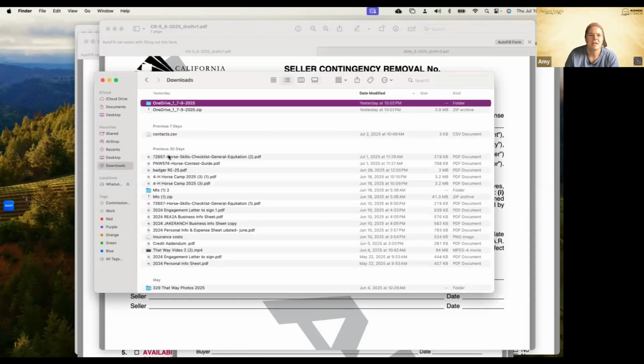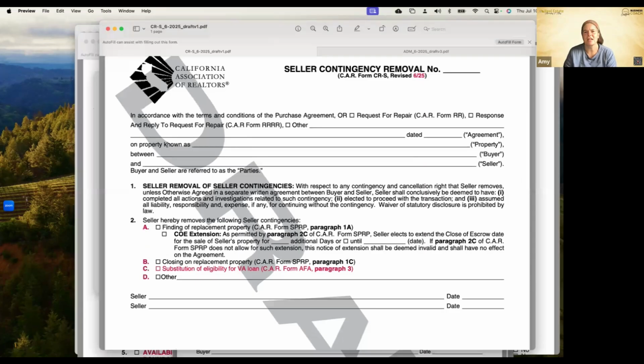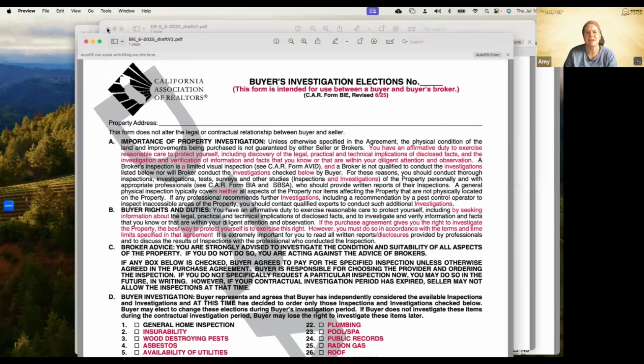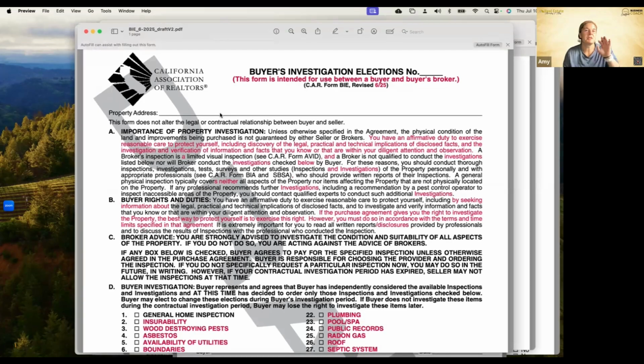I love technology. All right, then we have our buyer inspection elections, or investigation elections is what they're calling it now. This form is intended for use between a buyer and a buyer's broker. Keep in mind, this form can be filled out through Glide. I really like it through Glide because it's going to send that email to your buyer. Your buyer's going to open it up. It's saying, hey, are you interested in any of these investigations? I really like this form. Most agents don't use it. You should be using it.